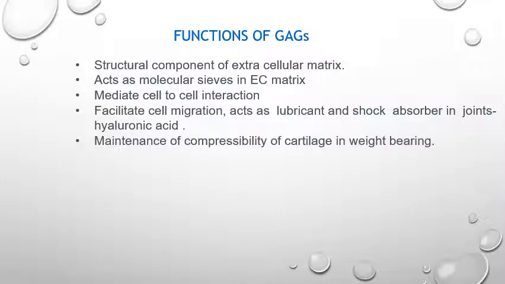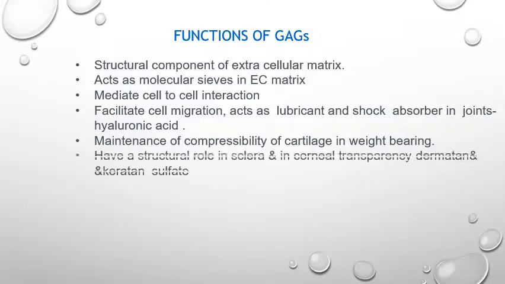Then maintenance of compressibility of cartilage in weight-bearing bones. And it has a structural role in the sclera and in corneal transparency. Specifically, the structural role in the sclera is mainly because of dermatan sulfate. Then the corneal transparency is due to keratan sulfate. And it acts as an anticoagulant.